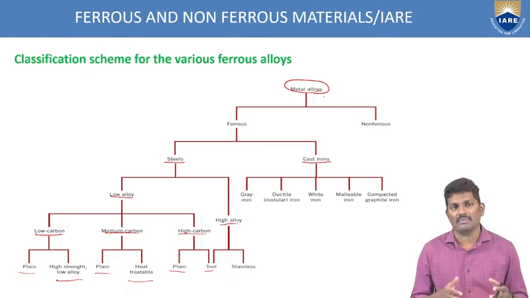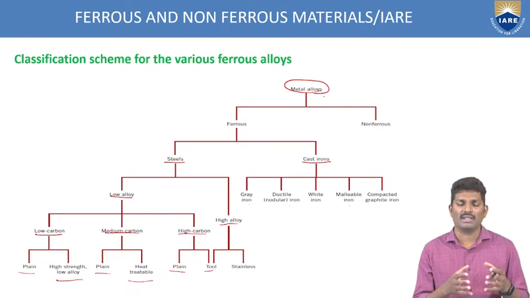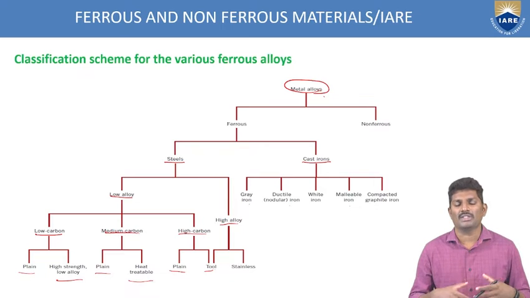And these steels are again based upon the carbon content: low, medium and high carbon content. And again based upon the properties, they are subdivided into different categories. So like that, we have to differentiate. Each element will have its own properties, its own microstructure, its own composition. So based upon these things, we are trying to give nomenclature to these materials.